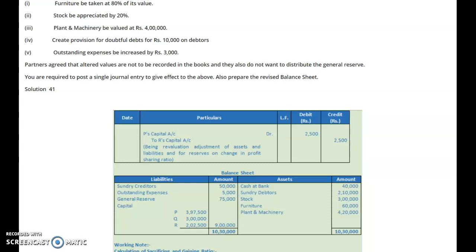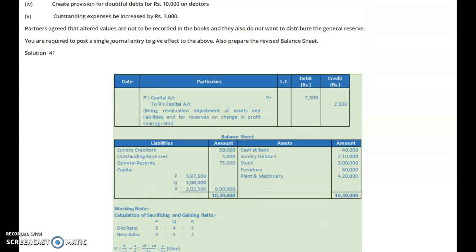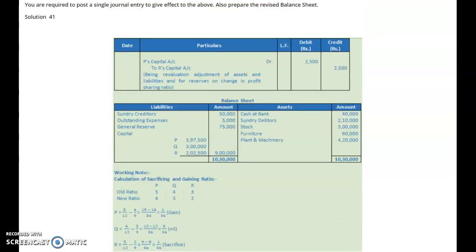In that entry, the partner who is sacrificing will be given the credit, and the partner who is gaining will be given the debit. Here we found that P is gaining, so he should be given the debit. R is sacrificing, so R is given the credit. So here we will have the journal entry: P's capital account debit to R's capital account, with rupees 2,500.